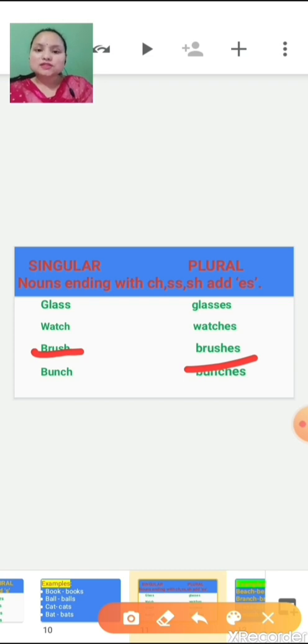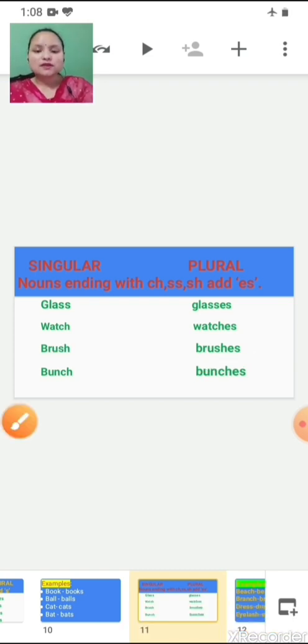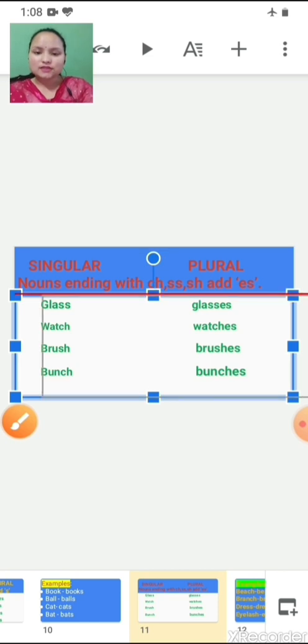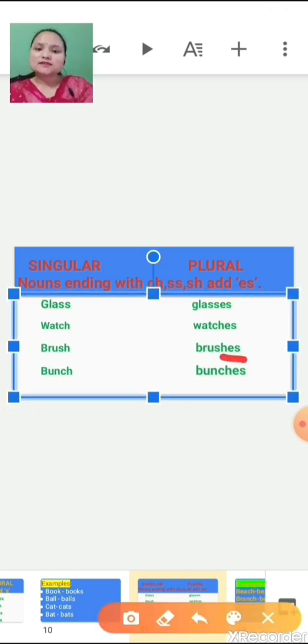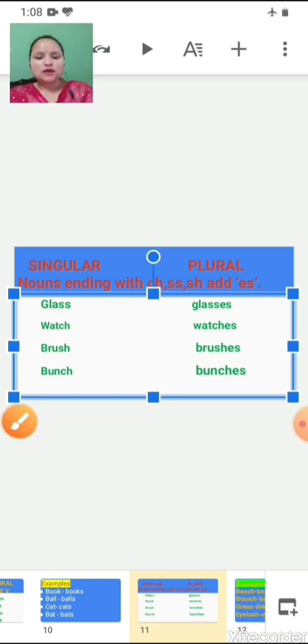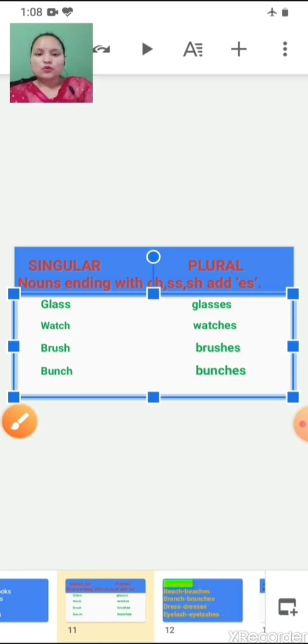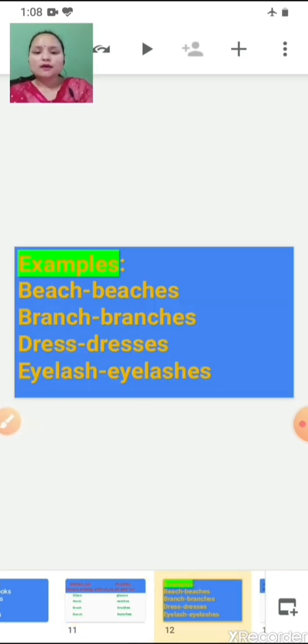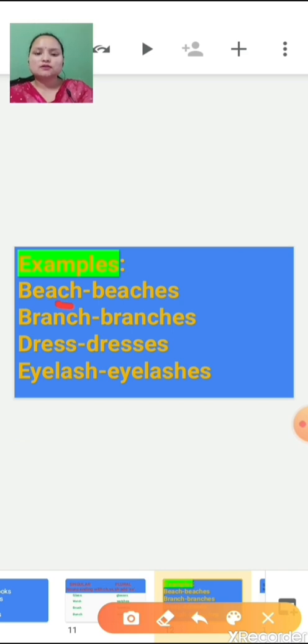It was ending with SH, so what we have done? We have put ES at the end. So from singular it became plural. Bunch, bunches. Let's see more examples. Beach, beaches. So with CH, what we have done? We have added ES. Branch, branches. Dress, dresses. Eyelash, eyelashes.